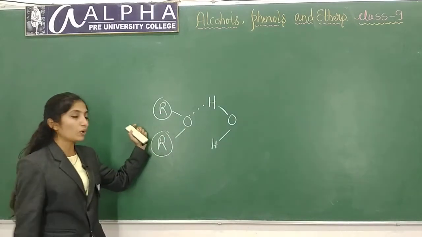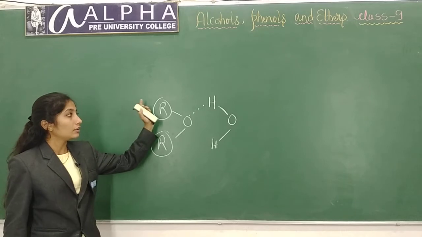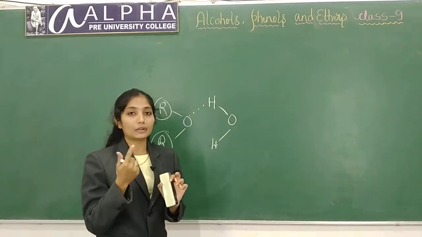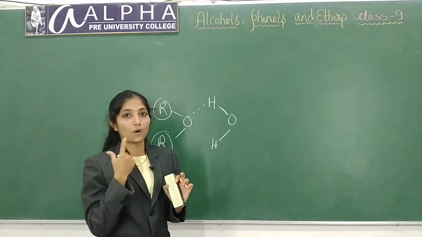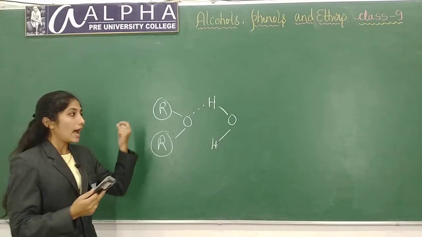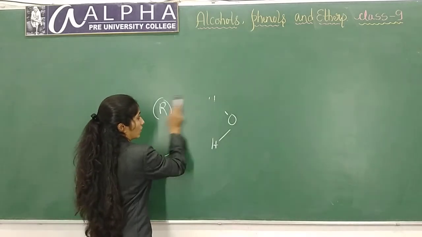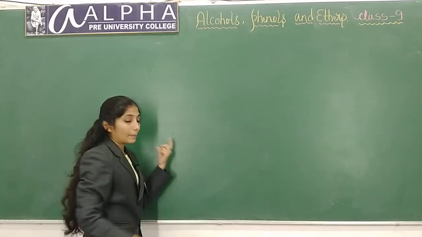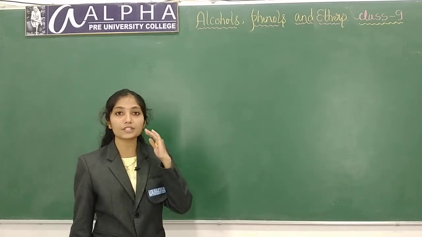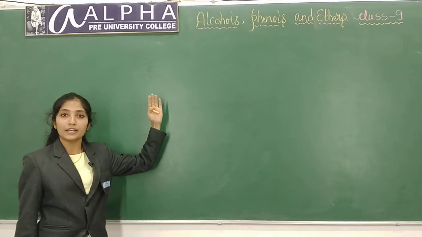Okay. This is about physical properties of ethers. They are colorless volatile liquids. Their boiling points are low compared to isomeric alcohols and their lower members are easily soluble in water. Higher members, as number of carbon atoms in the alkyl group increases, their solubility will decrease. This is about physical properties of ethers.